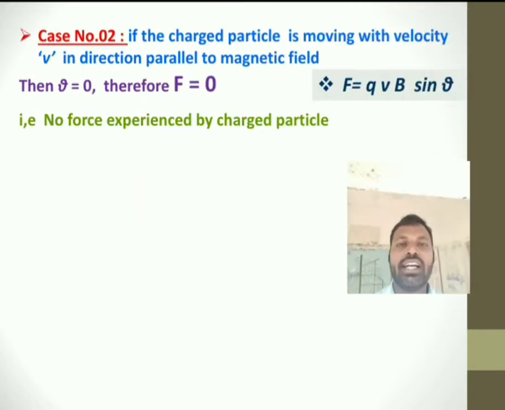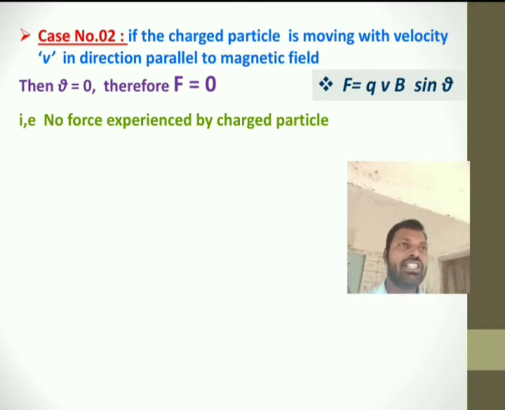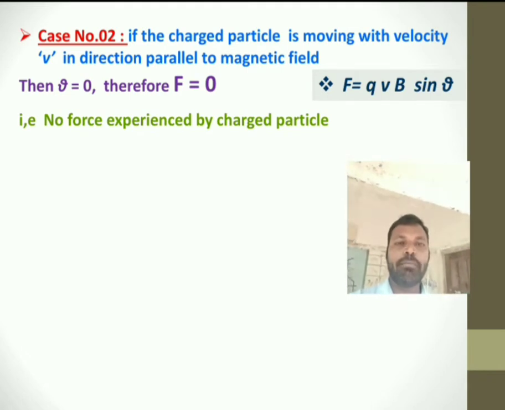Case number 2: there is a charged particle moving in a magnetic field, but it is moving parallel to the magnetic field. Parallel to the magnetic field means theta becomes 0, because theta is the angle between v and B. If I substitute theta equal to 0, F is equal to qvB sin 0, sin 0 becomes 0, so the total F becomes 0. So if the charged particle is moving along the direction of the magnetic field, again no force is experienced by the charged particle.